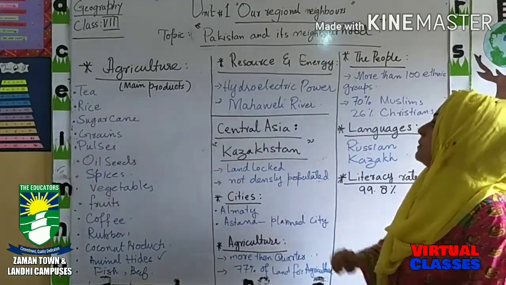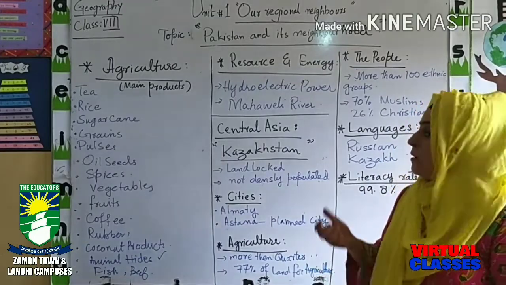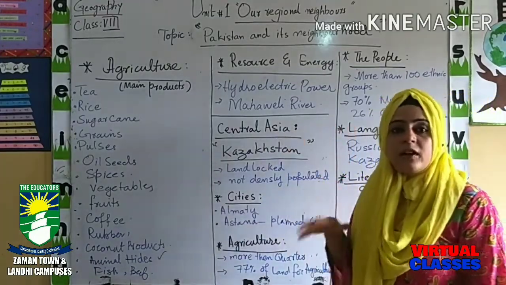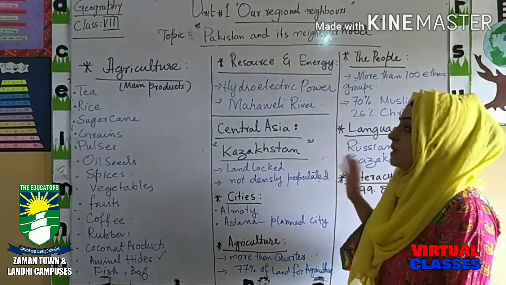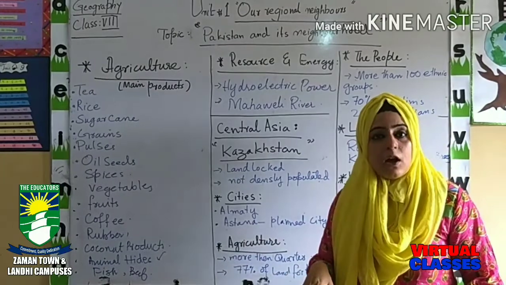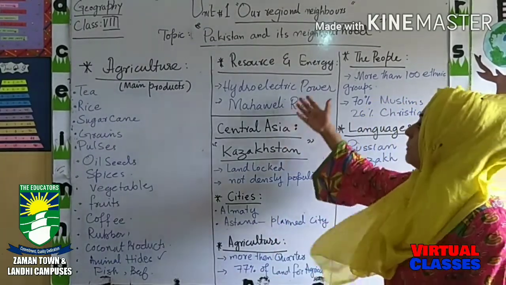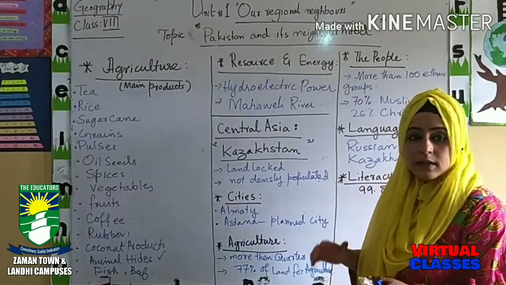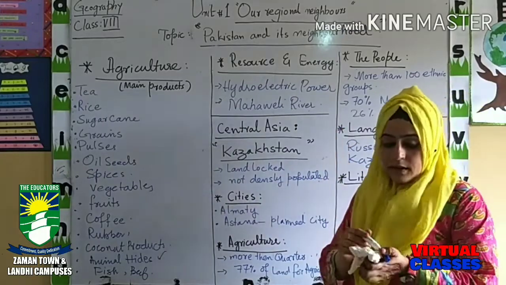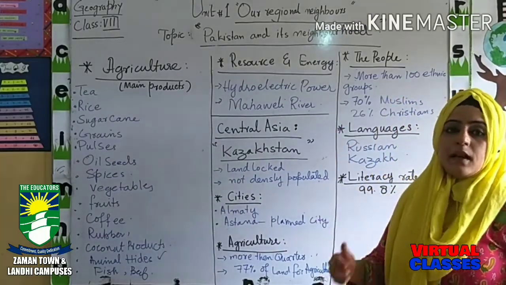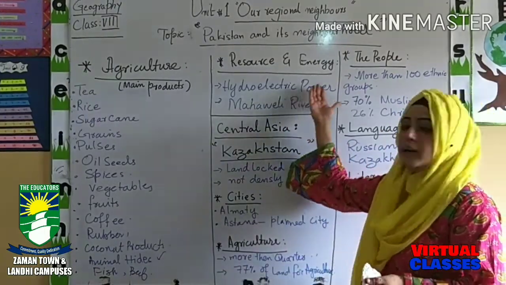Resource and energy means how they get energy, what are the main sources of their energy. Basically they have 5 main rivers, which they have dammed in different places, and they produce hydroelectric power from these. They are using their rivers, as I have written here, the Mahabali river. This river is dammed in several places, and from there they generate hydroelectric power.